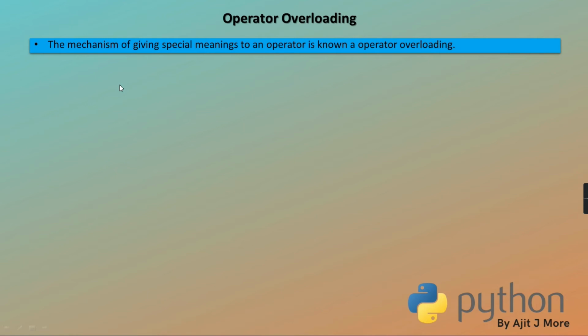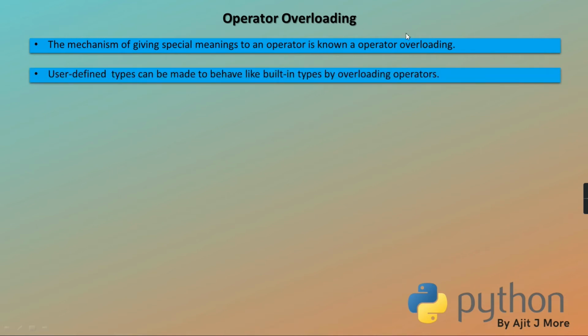The operator is already operating on integers, floats, booleans and complex numbers, but now I'm making it operate on time, on date, which are our own created types, or on an employee object, or a pizza object, adding two pizza objects or two burger objects. So I'm making it operate on many more types of objects. The mechanism of giving special meaning to an operator is known as operator overloading.